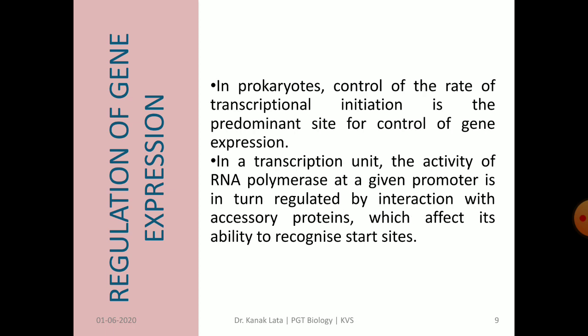In case of prokaryotes, control of the rate of transcriptional initiation is the predominant site for control of gene expression. As we have earlier seen, in a transcription unit, RNA polymerase at a given promoter is in turn regulated by interaction with accessory proteins, which affect its ability to recognize start sites.